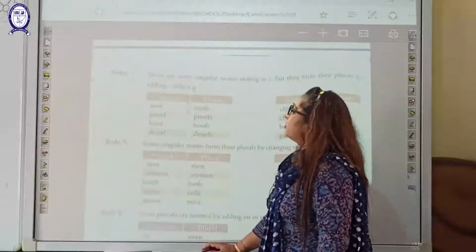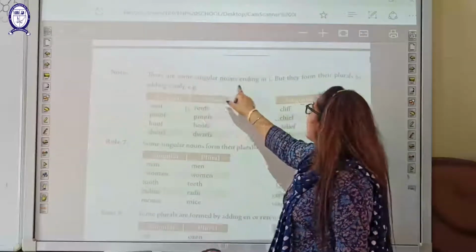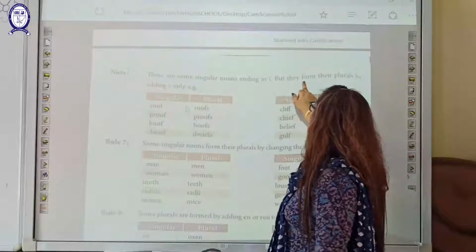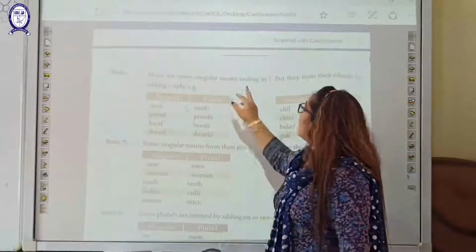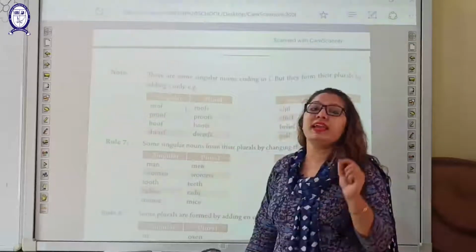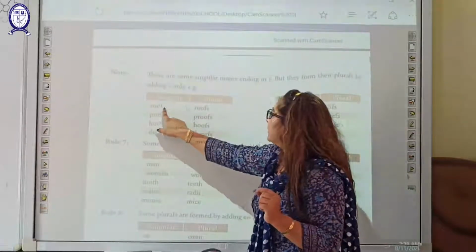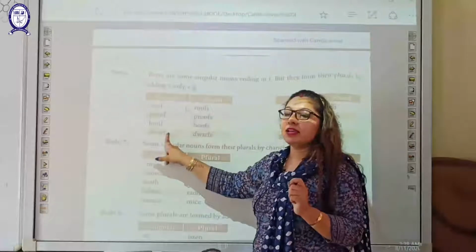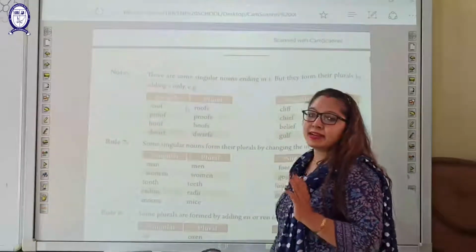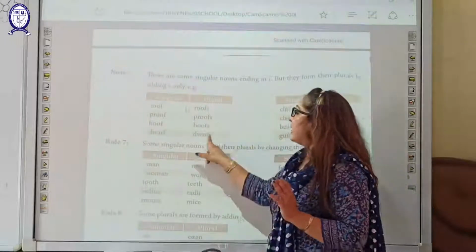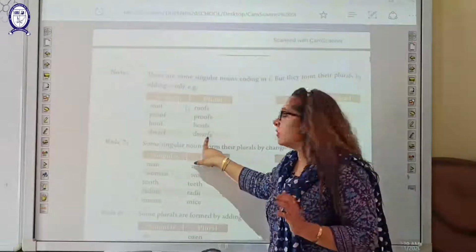Now we go to the note part. There are some singular nouns ending in F, but they form their plural by adding S only. So here the nouns ending with only F, right here, they are only ending with F. So to make them in a plural form you have to add S at the end of this words.